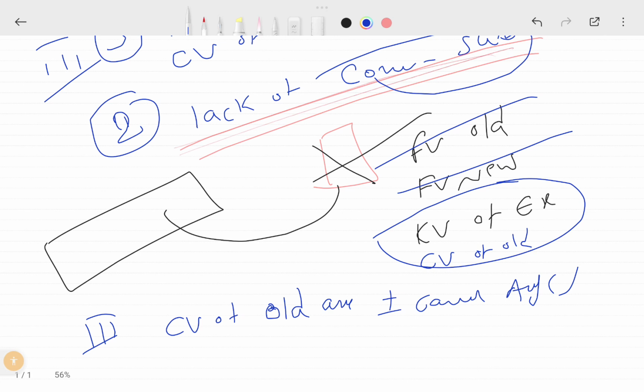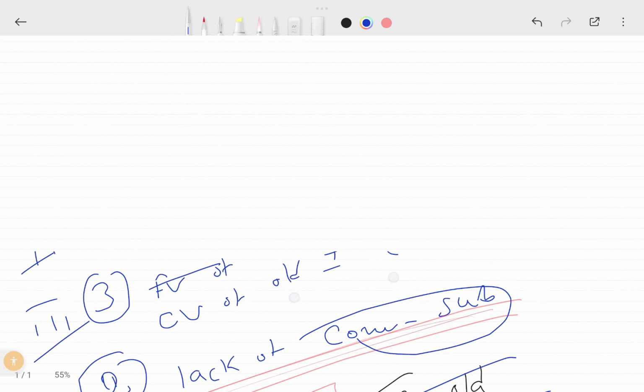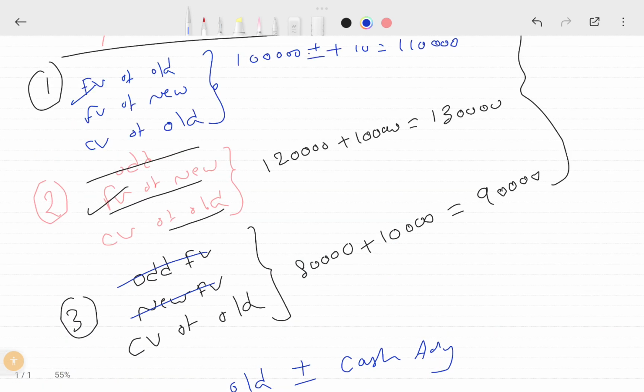This is the core concept about the asset acquired in exchange of non-monetary asset.